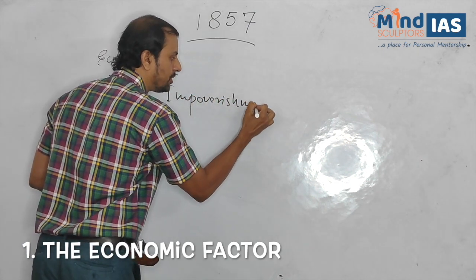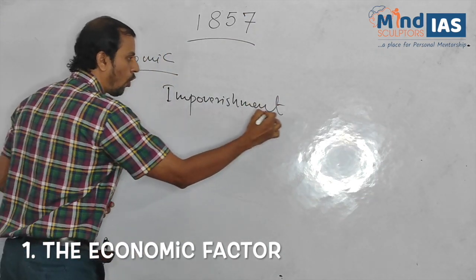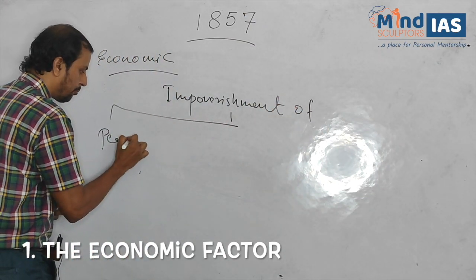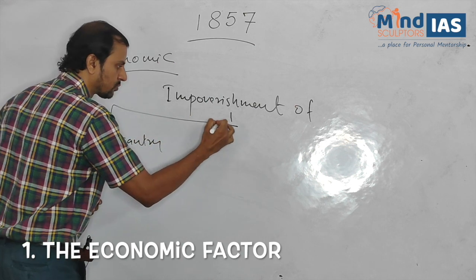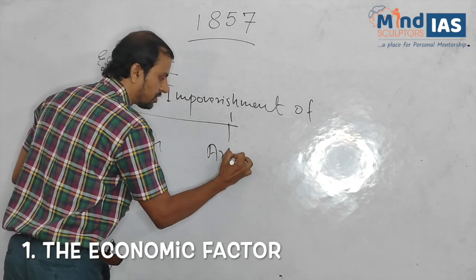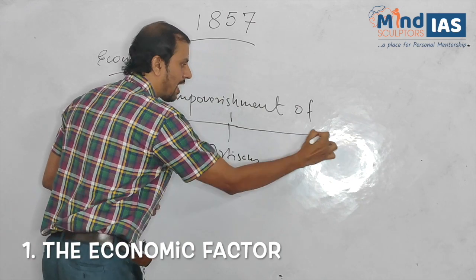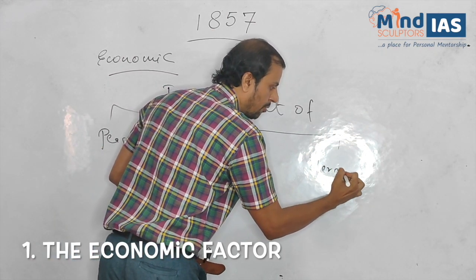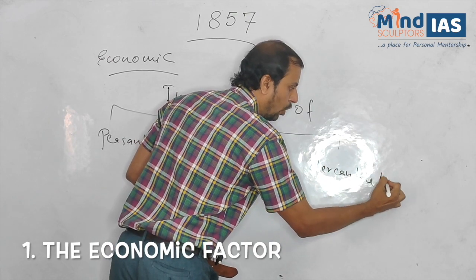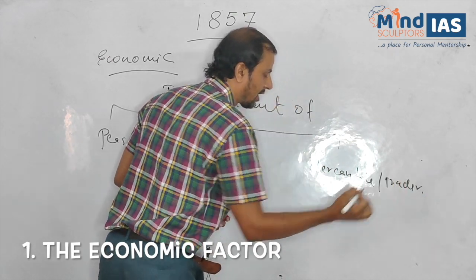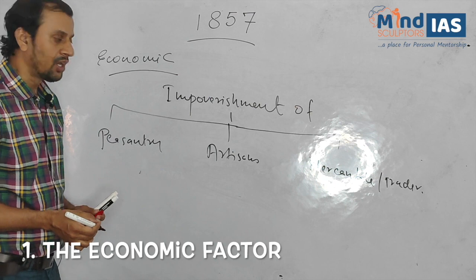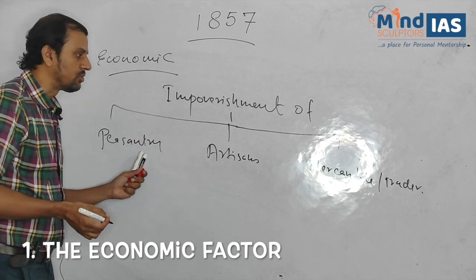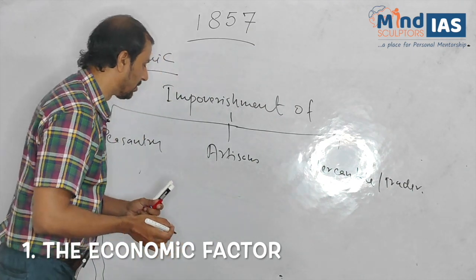Impoverishment, which means poverty, of peasantry class, artisans, and mercantile or the trader class. We will discuss how it led to the impoverishment of these kinds of people.